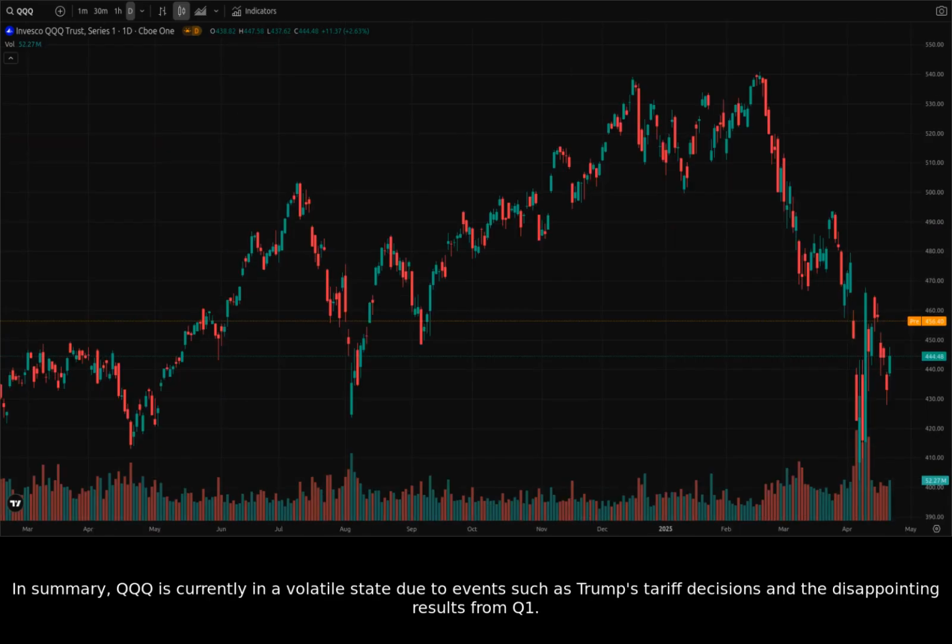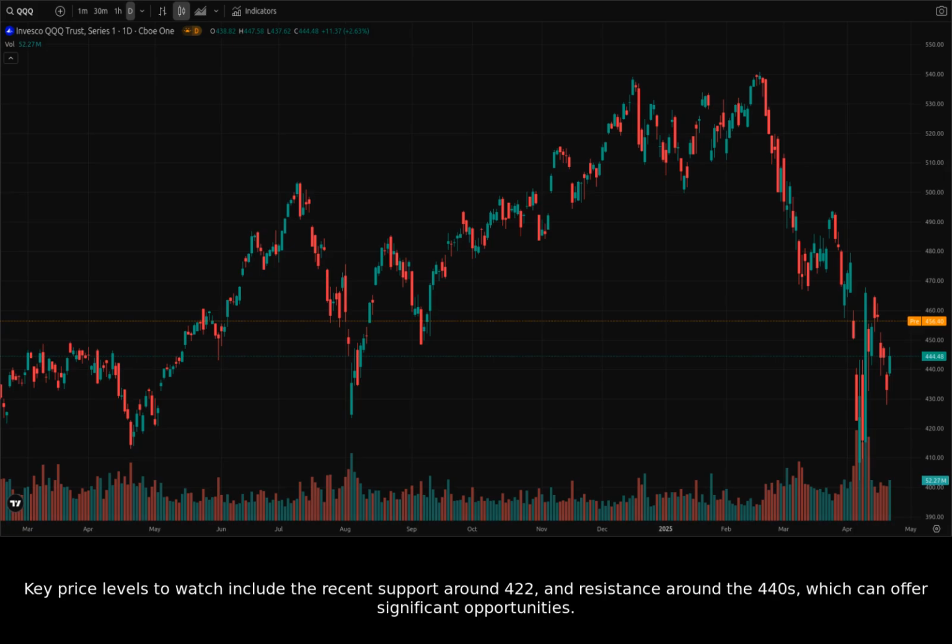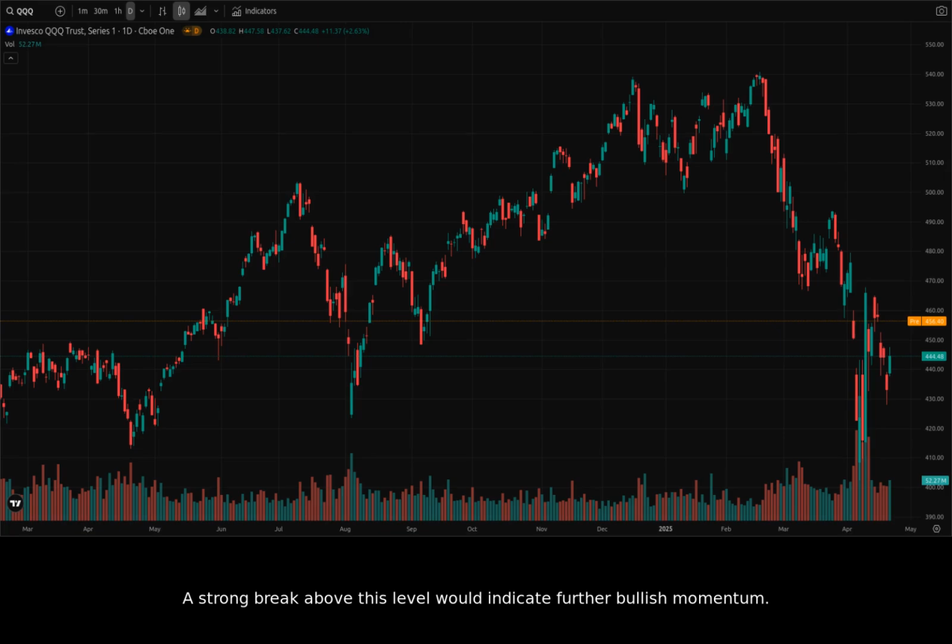In summary, QQQ is currently in a volatile state due to events such as Trump's tariff decisions and the disappointing results from Q1. Key price levels to watch include the recent support around 422 and resistance around the 440s, which can offer significant opportunities. A strong break above this level would indicate further bullish momentum. If the price fails to rise above 440 in the short term, the price may fall back down to the support around 430. Remember to consider both the news and the chart data to make the best trading decisions.